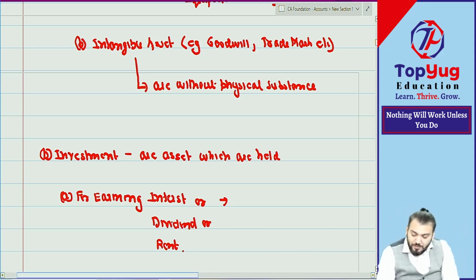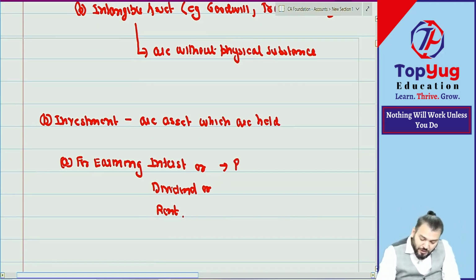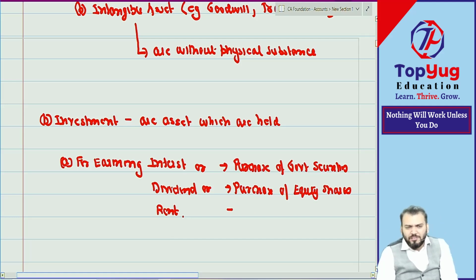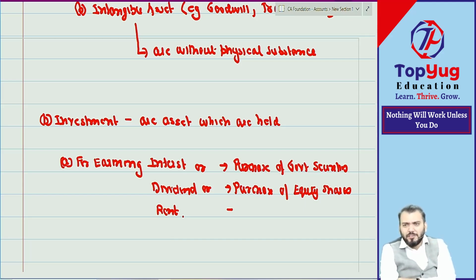Understood? So we can add some examples. For example, purchase of government securities. I'm just giving examples. Then for dividend, purchase of equity shares of any company. You know equity shares? If you don't know, then you have to wait. Equity shares, everyone knows? I think you have done equity share capital accounts in company accounting: equity share capital application, allotment, call, first call, final call. That is equity share. So we purchase their shares, correct?